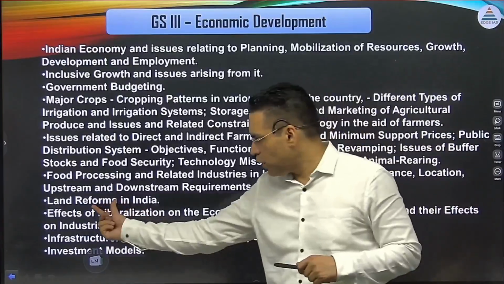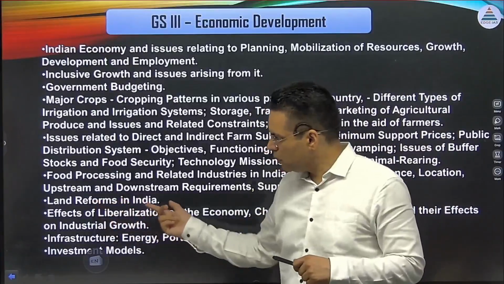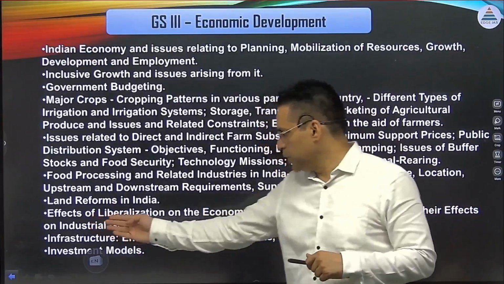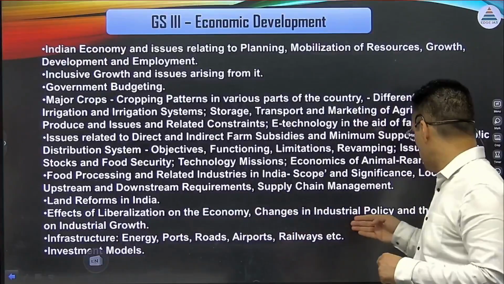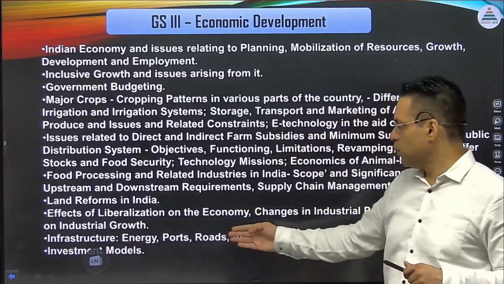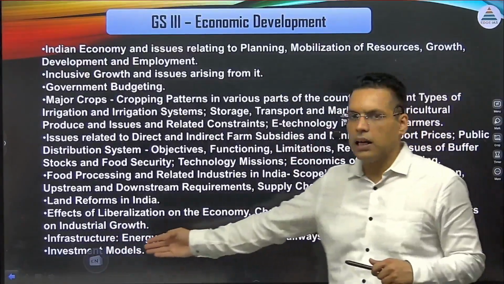Then land reforms, another topic. Then the LPG era, liberalization, industrial policy, infrastructure, energy, ports, roads, airports, railways, and investment models.